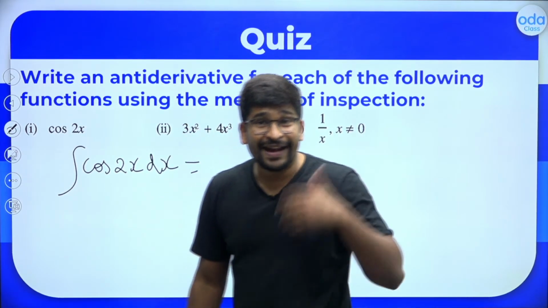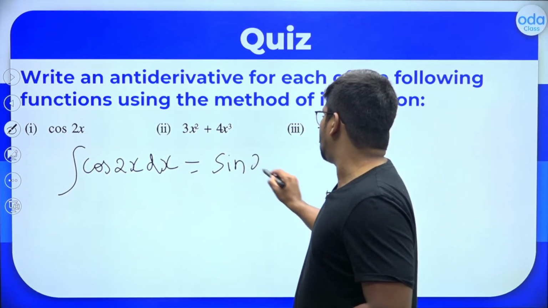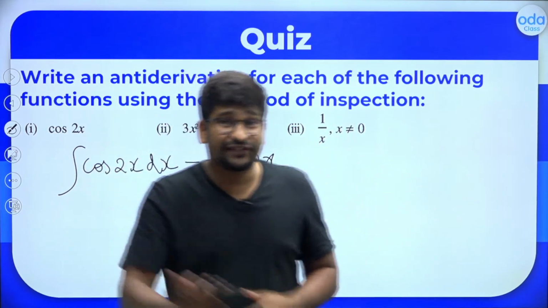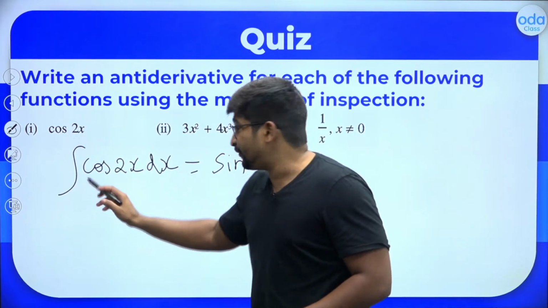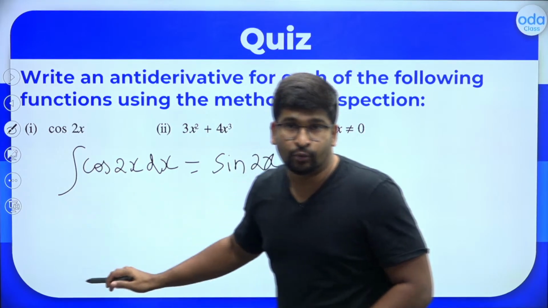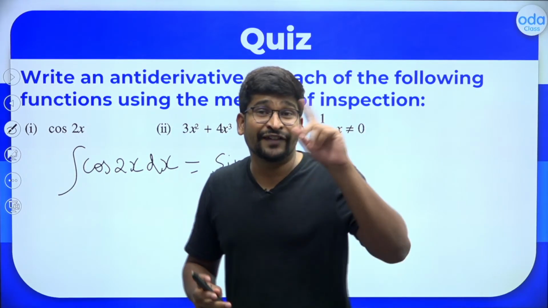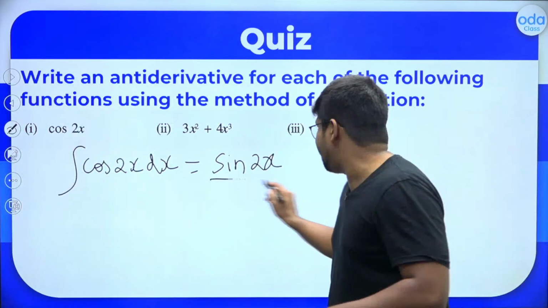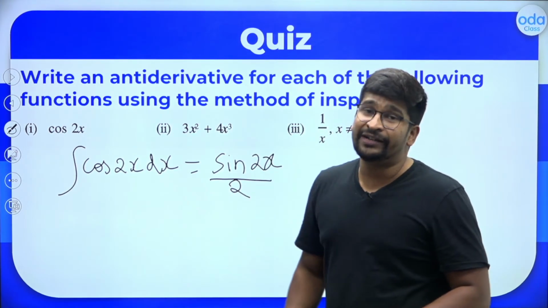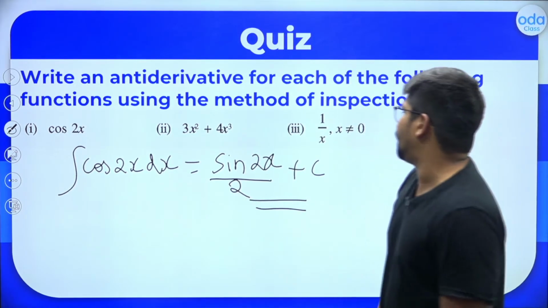You know that the derivative of sin x is cos x. So the integral of cos x will be sin x. So sin of 2x. Now you know that in differentiation, in composite functions, first you write the derivative of the outer function, then you multiply it with the derivative of 2x, which is 2. So in case of differentiation, you multiplied. So in case of integration, what will you do? You will do the reverse. That means you will divide it by 2. Don't forget, how did this 2 come? The derivative of 2x you are dividing by. So it will become sin 2x divided by 2 plus c will be the answer for the first question.